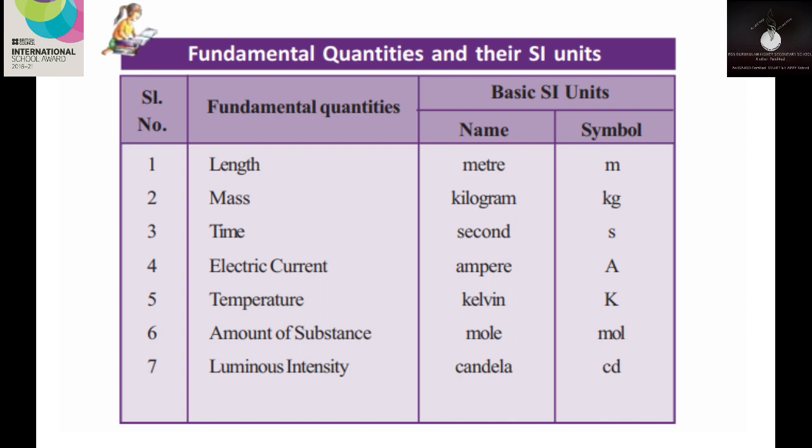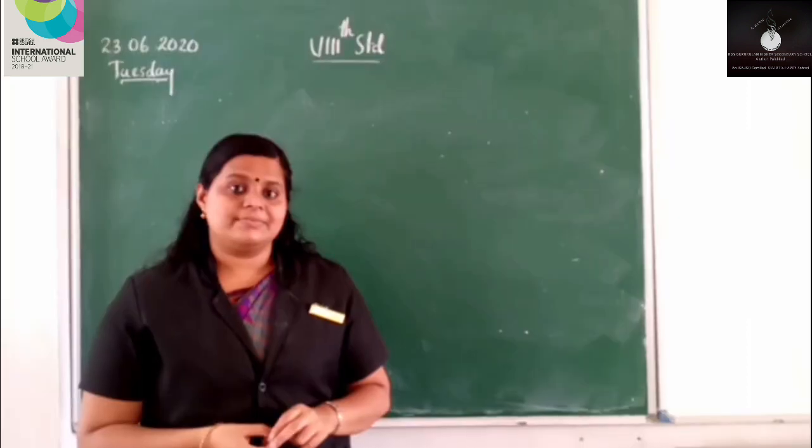Now the sixth one, amount of substance. What is its basic unit? Mole. Its symbol is mol. Now the seventh one, luminous intensity. Its basic SI unit is candela. What about its symbol? cd, small letters cd. So that's all about fundamental quantities and their SI units.